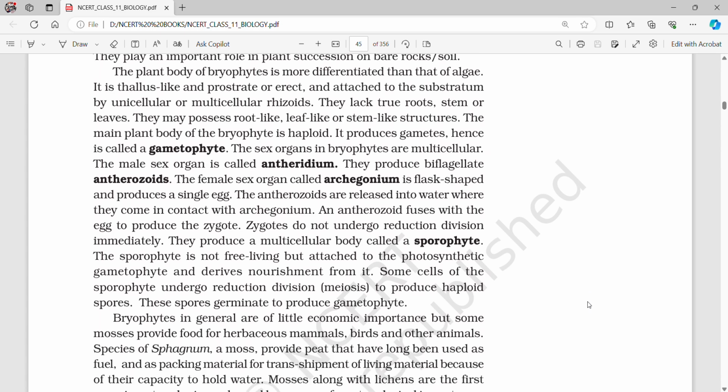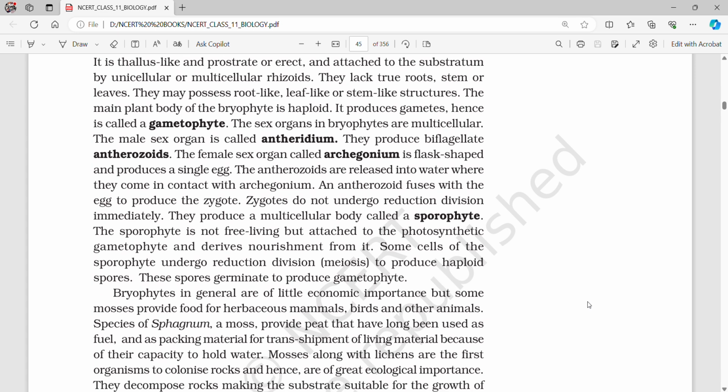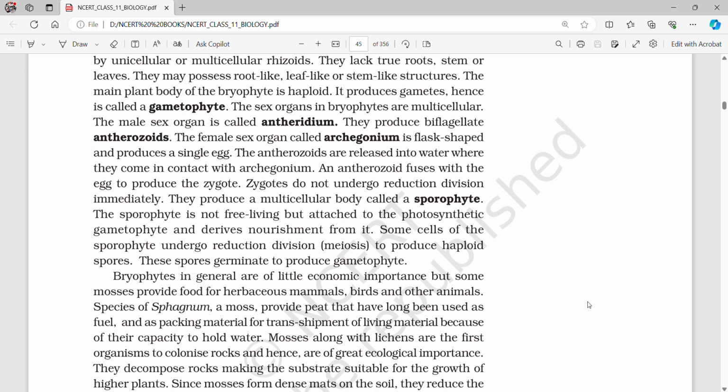They produce a multicellular body called a sporophyte. The sporophyte is not free-living but attached to the photosynthetic gametophyte and derives nourishment from it. Some cells of the sporophyte undergo reduction division to produce haploid spores. These spores germinate to produce gametophyte.